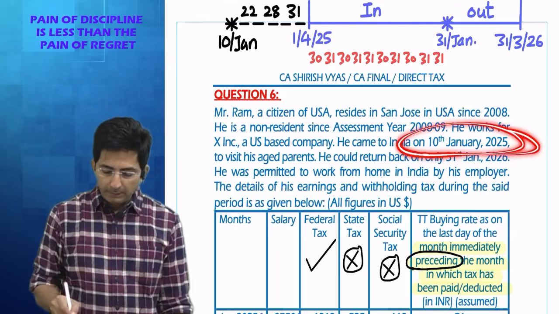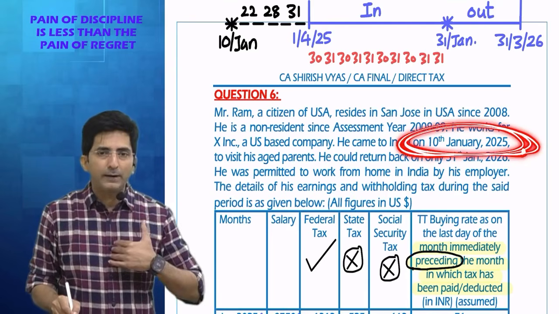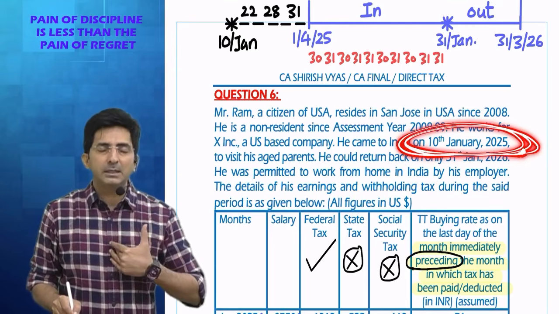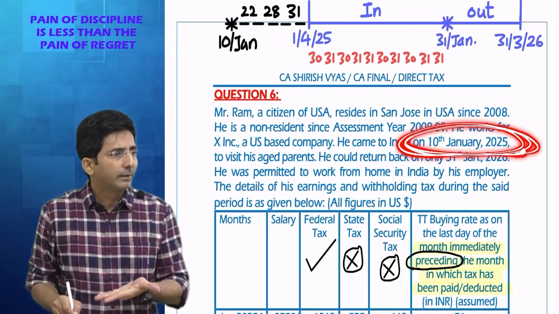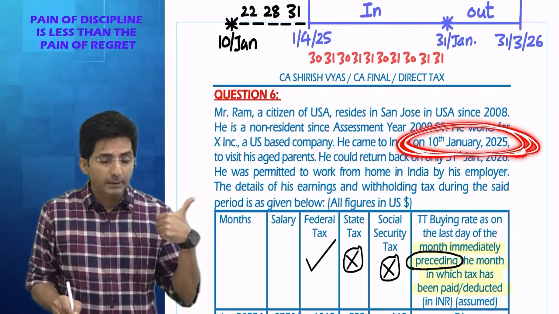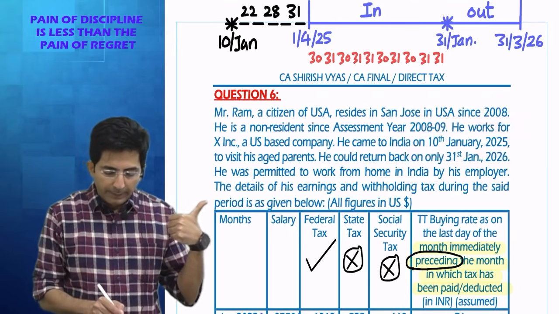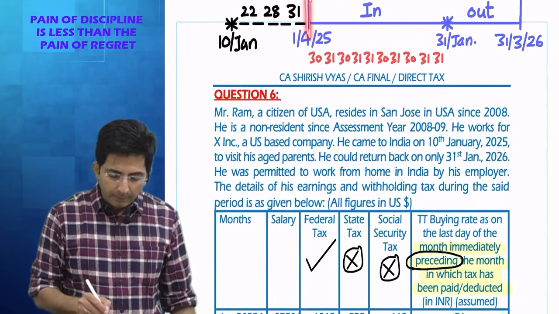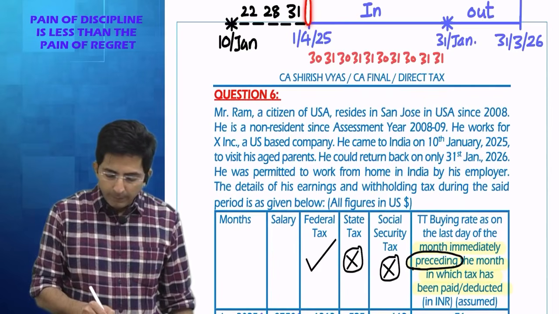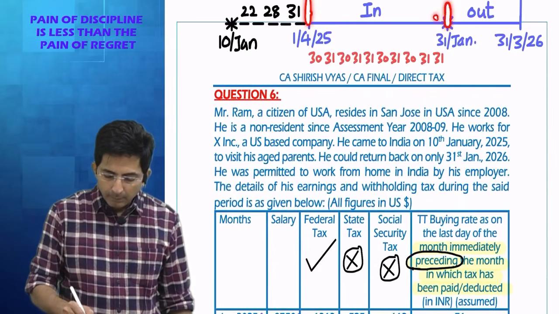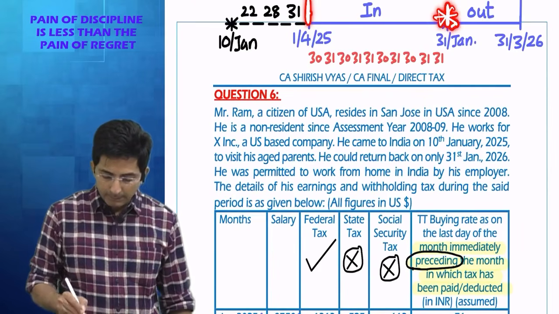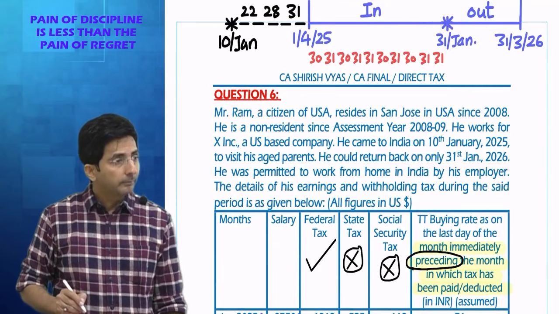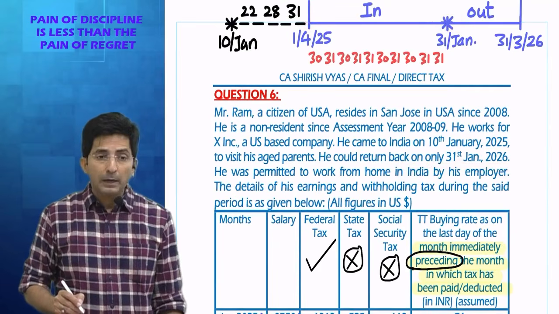And do you agree 10th Jan 25 is not from our financial year? Our financial year starts with April 25. So this is belonging to the preceding year. So see, you came to India on 10th Jan. And in current year, you are in India till 31st Jan. See, on 31st Jan, he went back. So tell me how to count the stay.